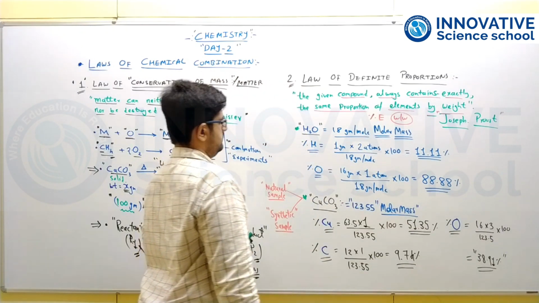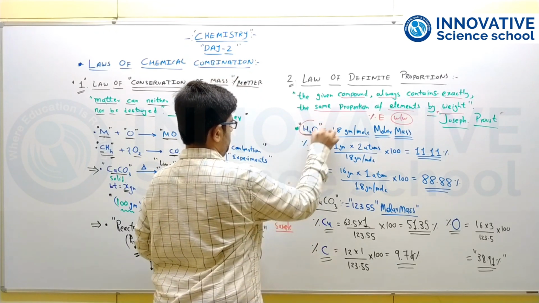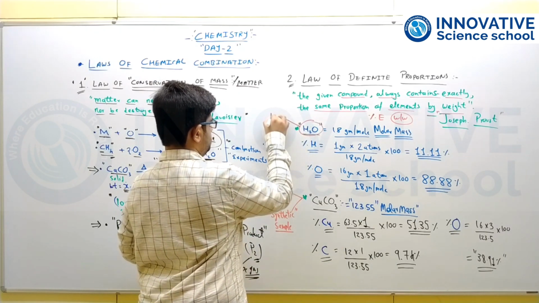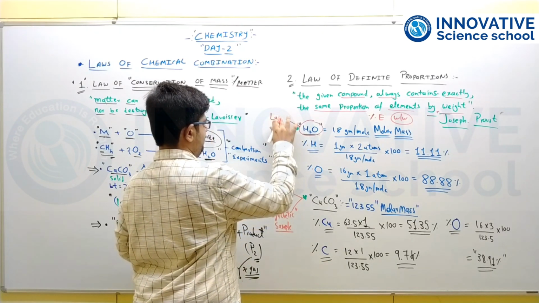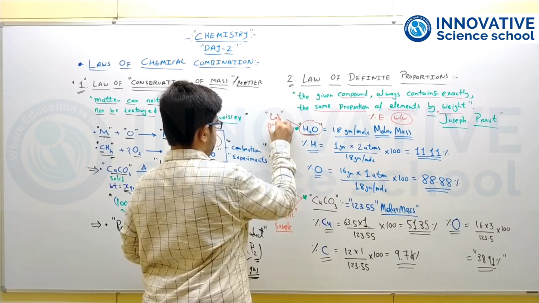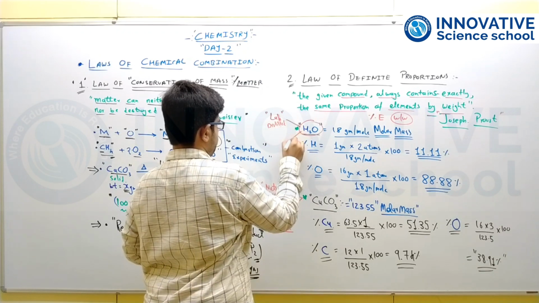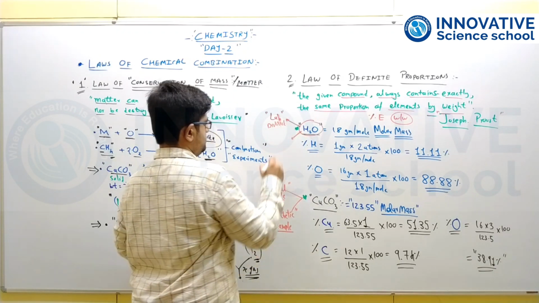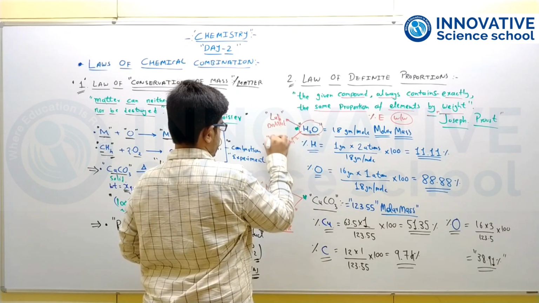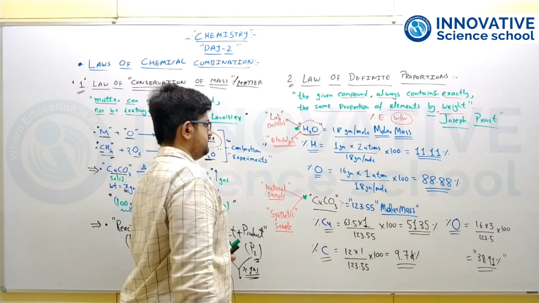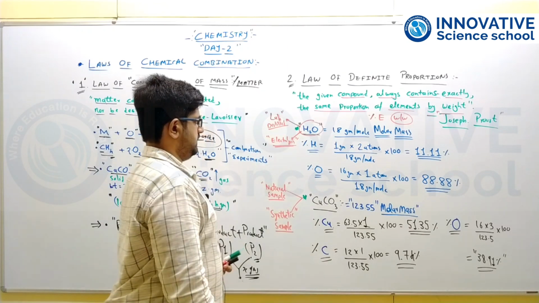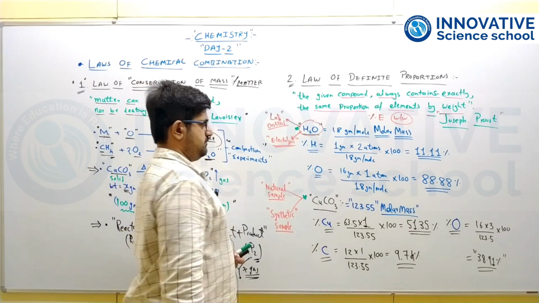Now this law can be understood from the example of the water molecule. Say for example you are taking water which is produced in the laboratory, that is distilled water, right? Pure lab water, which is distilled water H2O. Same way, water which is produced during the electrolysis process. There are two samples of water, one from the laboratory which is pure distilled water obtained by the distillation process, and the second water is from the electrolysis process.